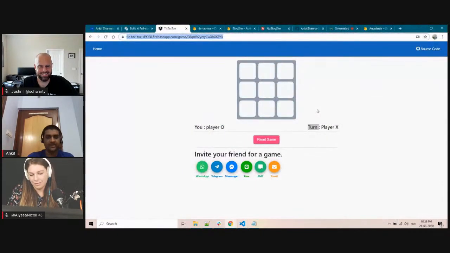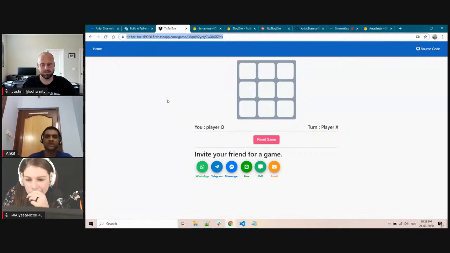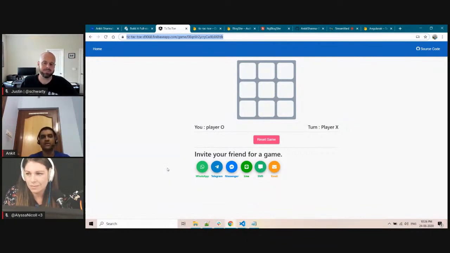There is a limitation here. Right now, if I share this link with anybody in the world, anybody can play. So we can have more than 2 players also. But that is not something TicTacToe allows. We cannot have more than 2 players. In this case, I am still working on how to do that. I am unable to find any solution, but I think that is fine for now. If you want to play with your friend, you can invite him, and only you two know the URL, and only you 2 people can play. You should not share it publicly, otherwise any other person can join, and it will be a problem if we have more than 2 people.